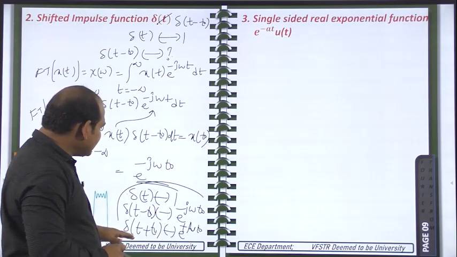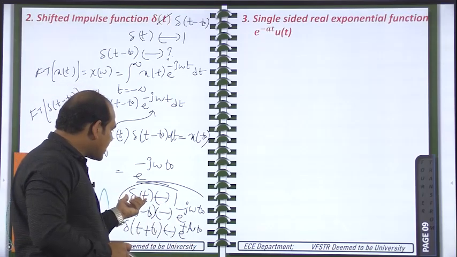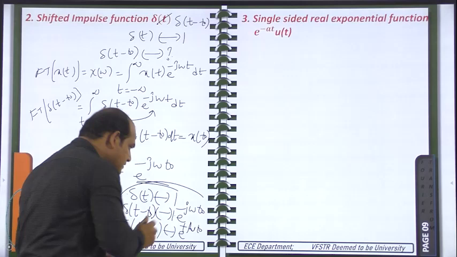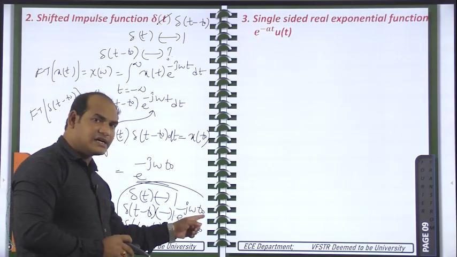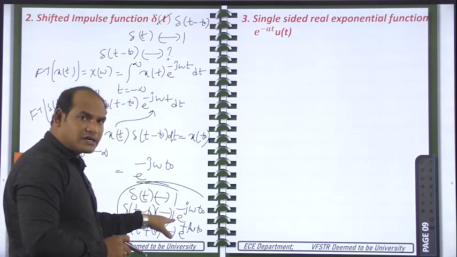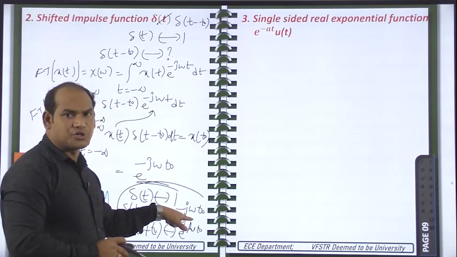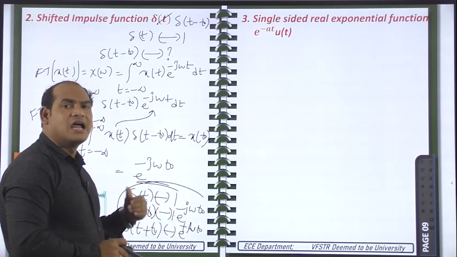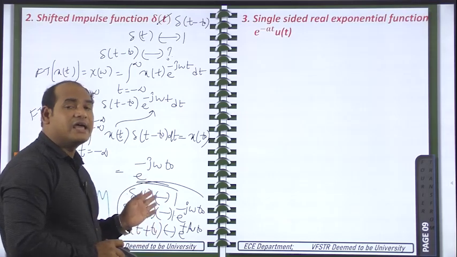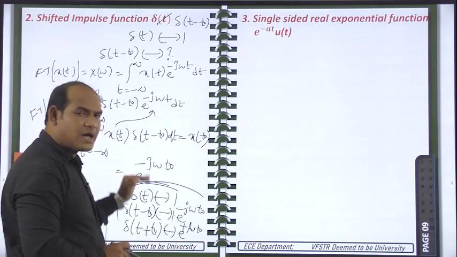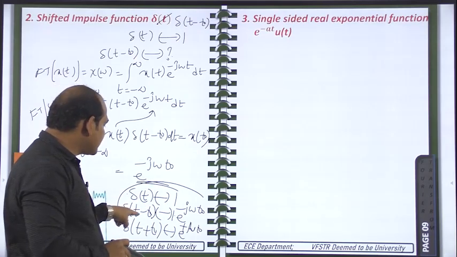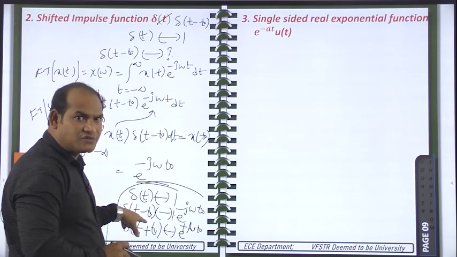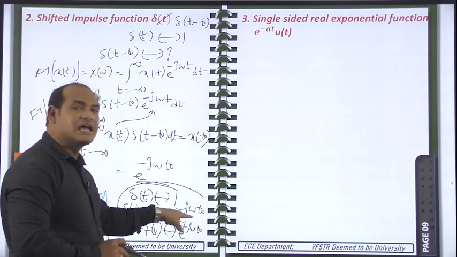By seeing this, we can observe one thing. Del of t has the Fourier transform 1. Del of t minus t naught has the Fourier transform 1 into, you can take it like this, 1 into e power minus j omega t naught. That means because of the del, 1 is the Fourier transform, but because of the time shifting, you are getting an exponential. It is like the Fourier series property. In the case of Fourier series also, we have taken the time shifting property. Because of the shifting in the time domain, we got exponentials in the frequency domain. The same property is applicable here also. So shifting is there in the time domain as compared to del of t. What is the change you are observing in del of t minus t naught? It is a time shifting. So because of the shifting in the time domain, you are getting exponential terms.